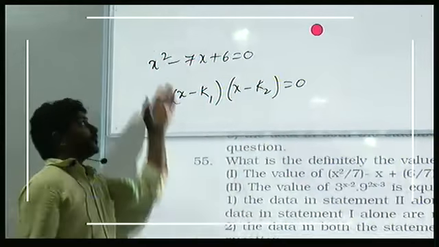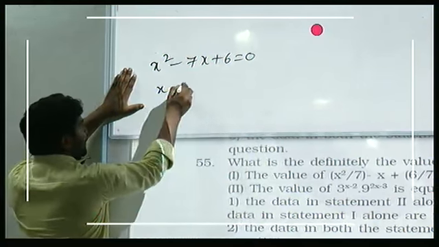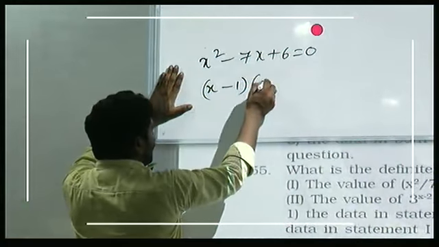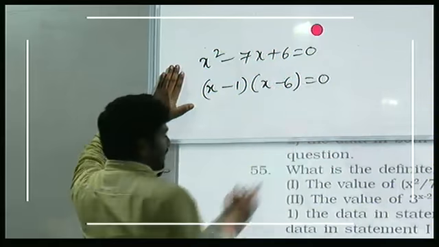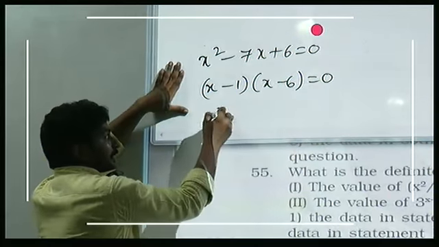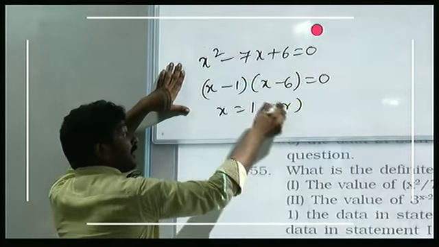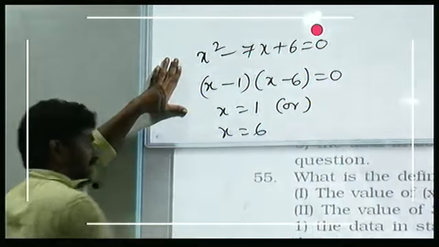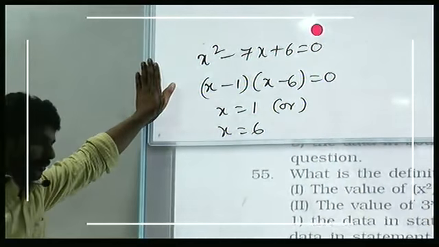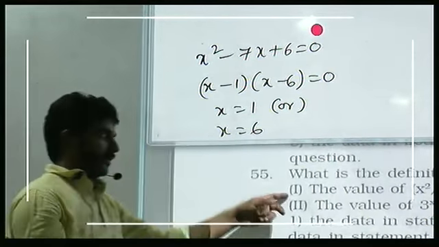If you are really interested, you can. X minus 1 into x minus 6 is equal to 0. X is equal to 1 or x is equal to 6. Are we getting definite value? Two values. One alone is not sufficient.